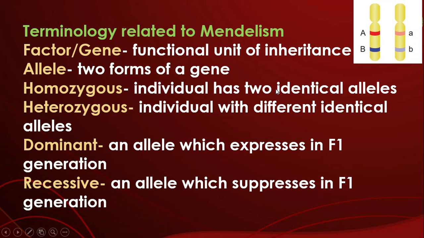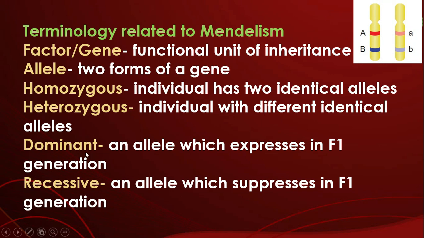If an individual has two identical alleles, they are called homozygous: capital A here and capital A here. Here capital A and here small a is called heterozygous. So homozygous means the individual has two identical alleles, and heterozygous means the individual has two different alleles.